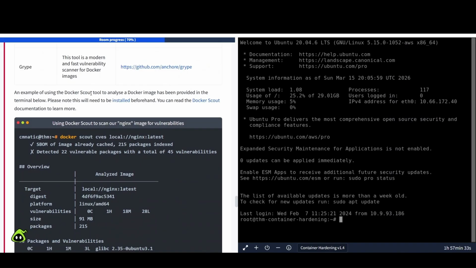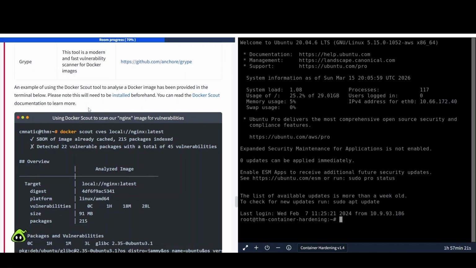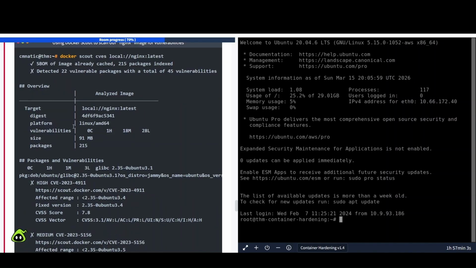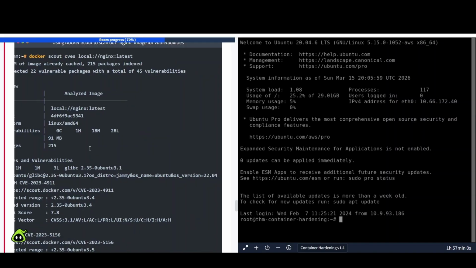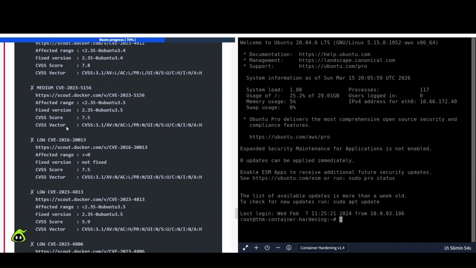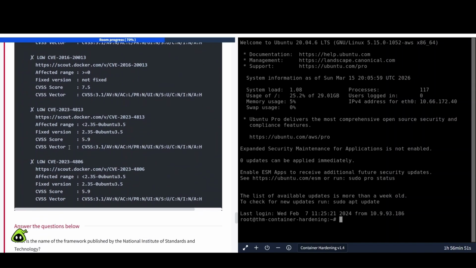An example of using the Docker Scout tool to analyze a Docker image has been provided in the terminal below. Please note this will need to be installed beforehand. You can read the Docker Scout documentation to learn more. All right. So we can take a look at this real quick, using Docker Scout to scan our Nginx image for vulnerabilities. So docker scout cves local, and then the location of that. SBOM of image already cached, 215 packages. Index detected 22 vulnerable packages with a total of 45 vulnerabilities. Overview, analyze image, and you can see all kinds of useful information that you can utilize to your advantage. Lists out those CVEs that appear to affect that particular instance, right? So a lot of good information there.